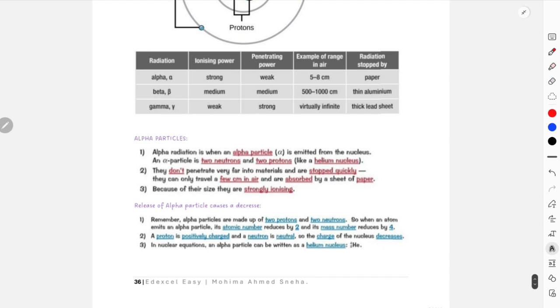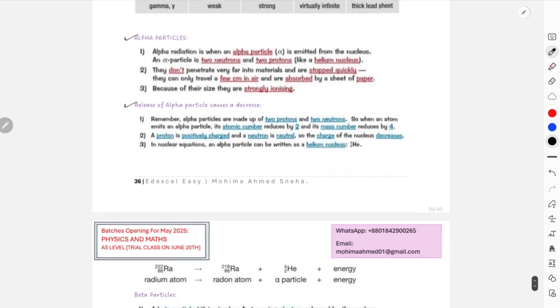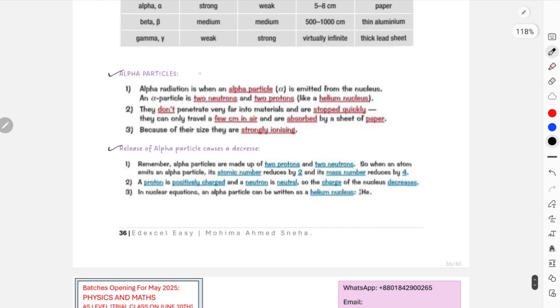Sorry, these alpha particles, the release of alpha particles and what exactly causes the change, are extremely important. Understand these things over here. Alpha is basically helium, right? With 2 neutrons and 2 protons, and obviously it has a charge of +2. Beta over here is a negatively charged particle, so -1.